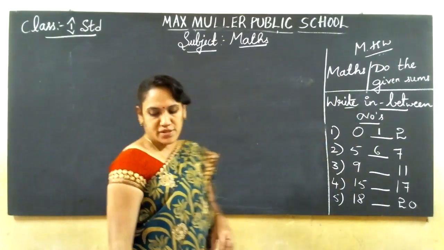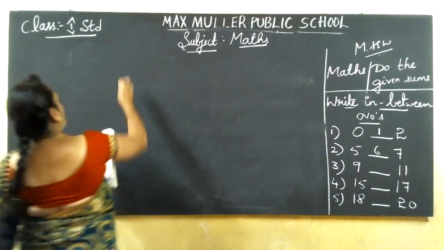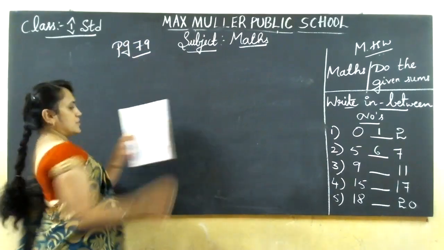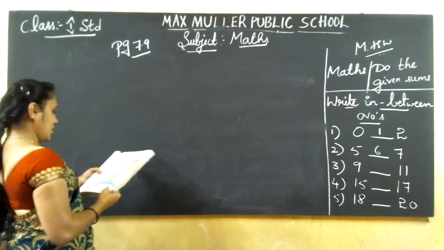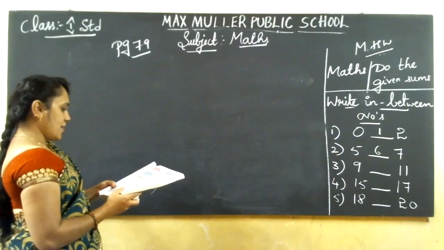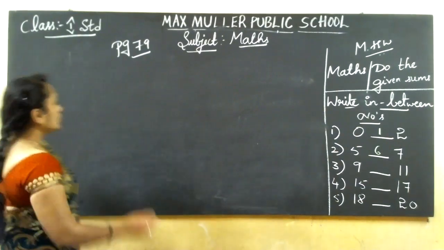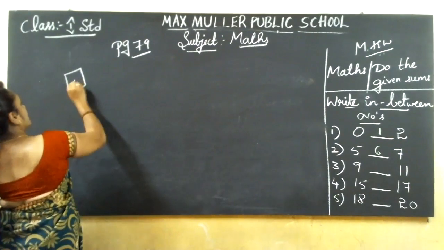Yes. Shall I start the textbook? Have you opened, children? Yes. Page number 79. Textbook sum I'm doing now. Look at the number line given below. One more than. See, before you start this, I'll explain for you. See, like this, they're given.